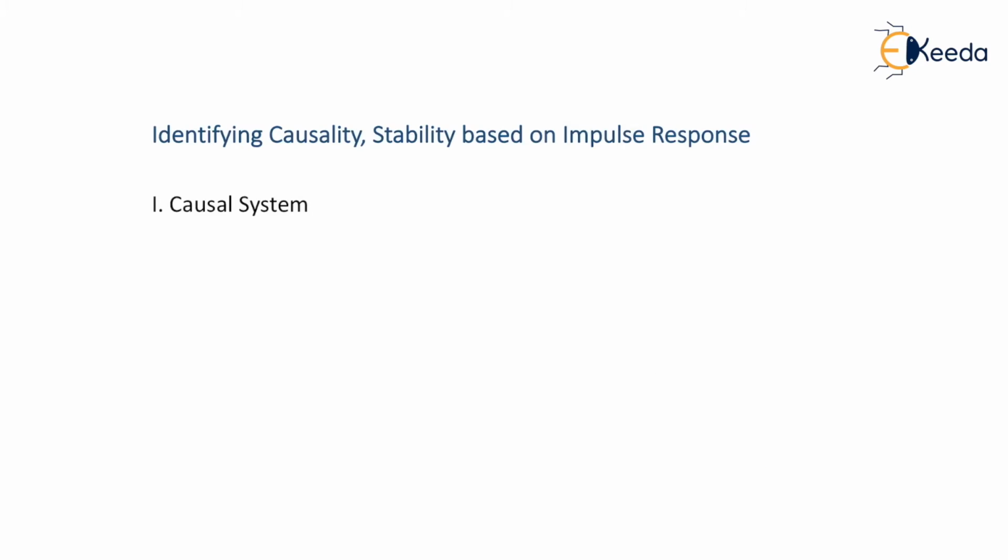So first of all we will see how to identify whether the system is causal or non-causal based on the given impulse response to us. So let h of n be an impulse response of the system. Then for a causal system, h of n must be equal to 0 for n less than 0. Let me tell you, only and only if this condition is satisfied, the given system is said to be causal. And if this condition is not satisfied, then it is called a non-causal system.